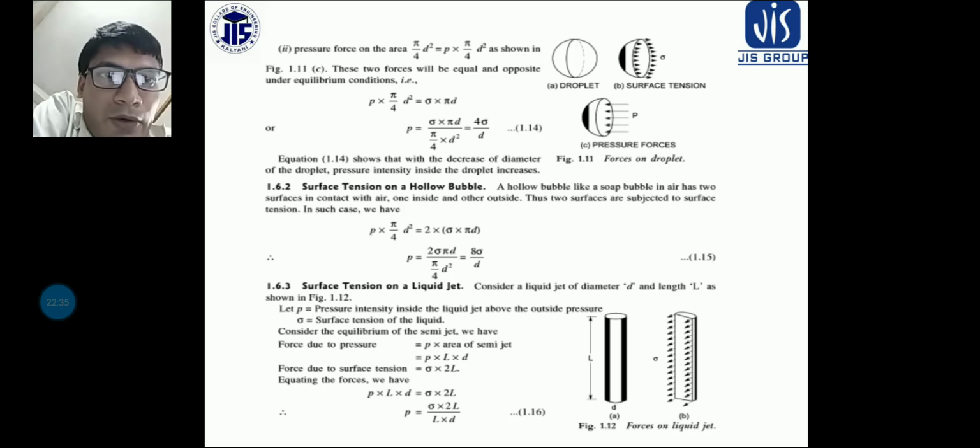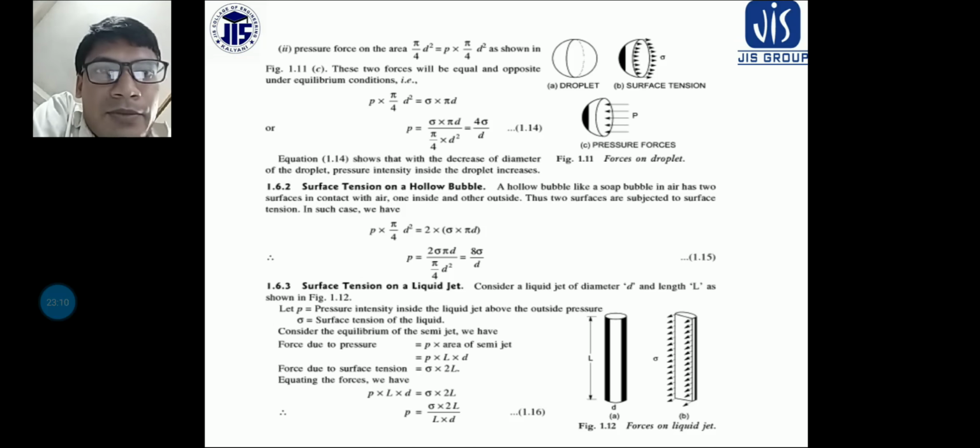If I am taking a hollow bubble, in the case of a hollow bubble there are two surfaces with surface tension, the upper portion of the surface of the bubble and the lower portion. So a hollow bubble, like a soap bubble in air, has two surfaces in contact, inside and outside, one side with air and the other side also with air.